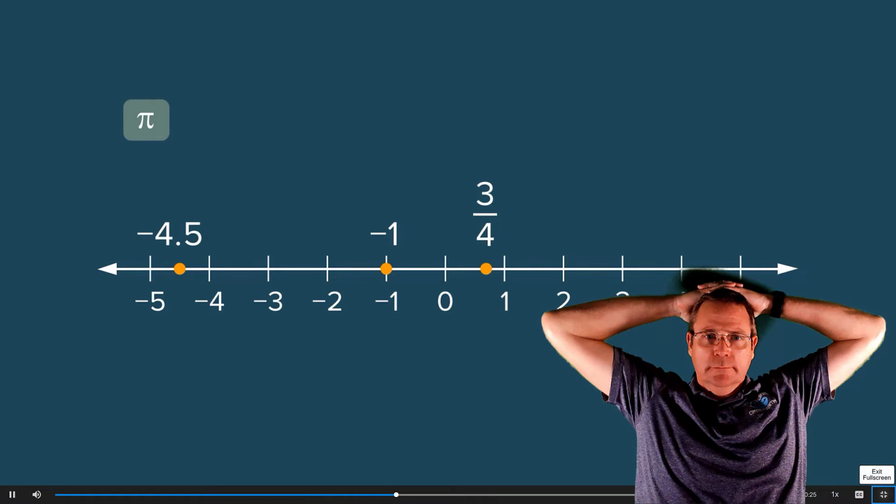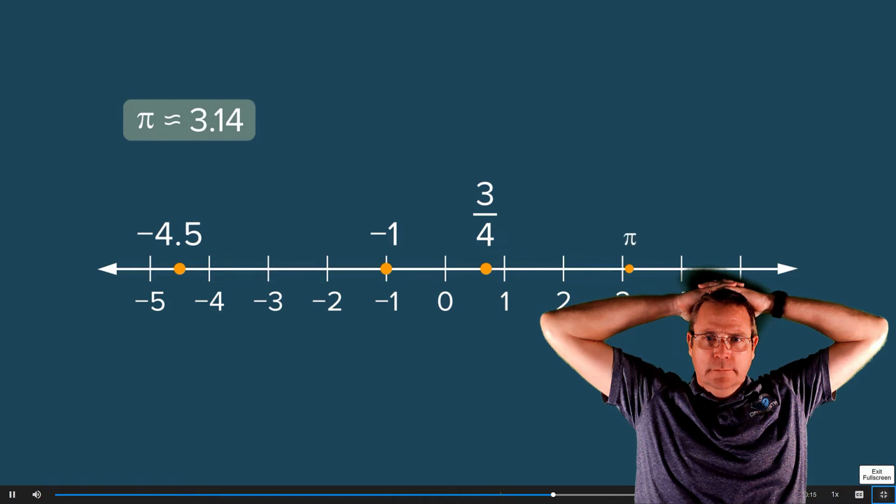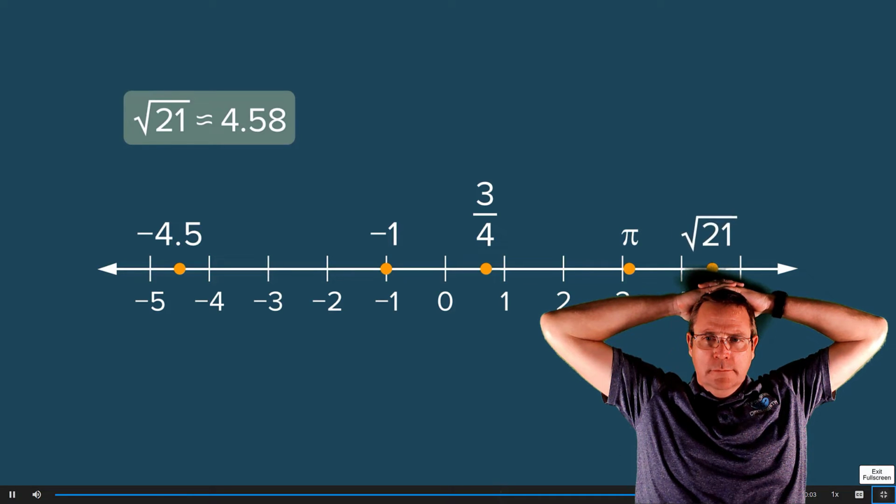Pi can also be found on the number line. First, you need to approximate the value of pi. Pi is approximately equal to 3 14/100, so pi is located close to 3 on the number line. The square root of 21 is also a real number. It is approximately 4 58/100, and so it is located a little more than halfway between 4 and 5 on the number line.